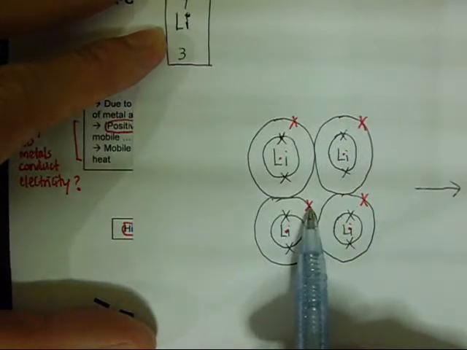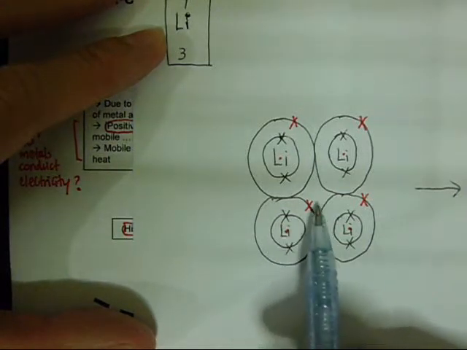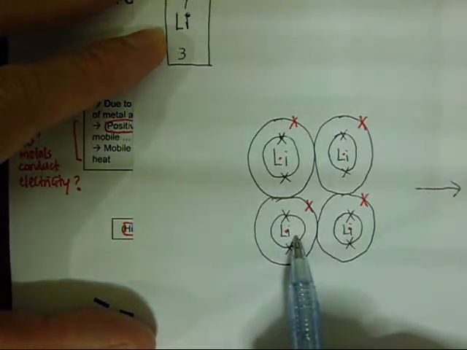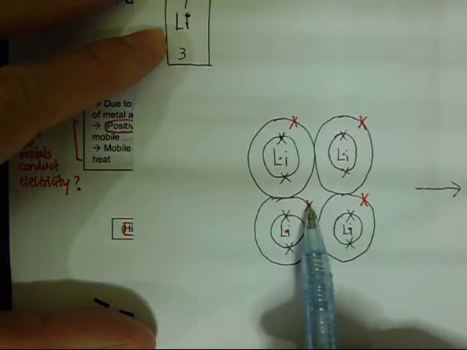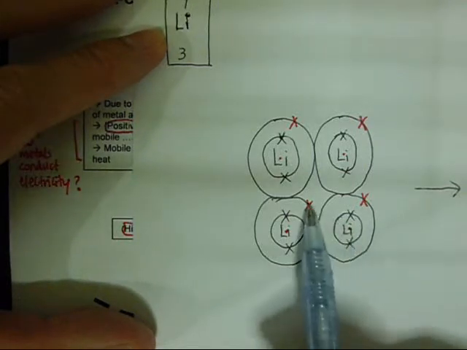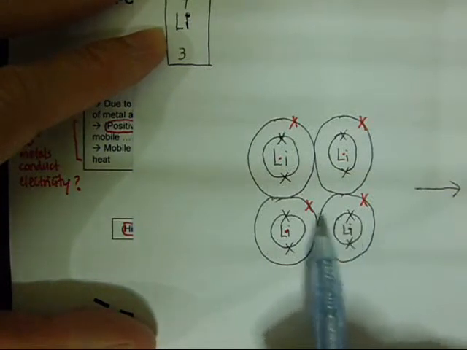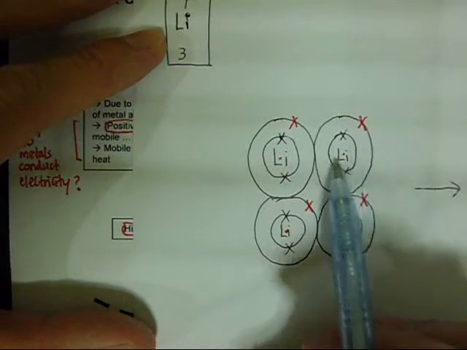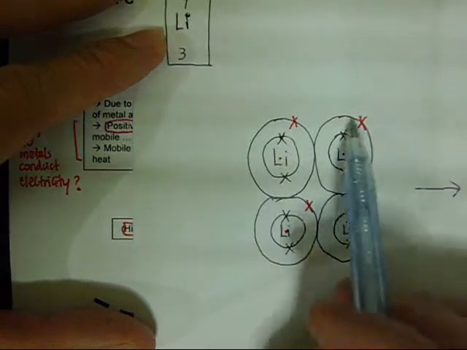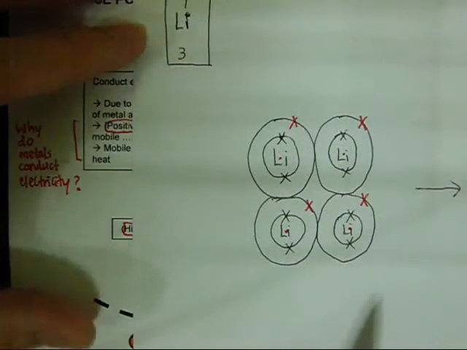Now this particular valence electron is attracted by the proton here. Because proton is positively charged and electron is negatively charged, they will be attracted. And because the atoms are packed so tightly with one another, this valence electron is also very close to this nucleus, to the protons inside this nucleus. Therefore, this valence electron is also attracted by this nucleus. And likewise, this valence electron is also attracted by this nucleus. So all the valence electrons are attracted in all directions by all the nuclei surrounding them.